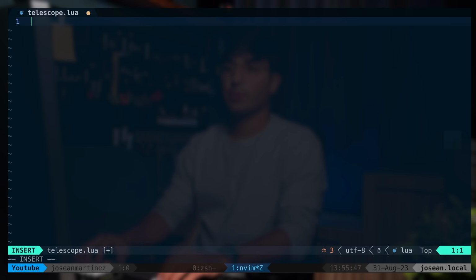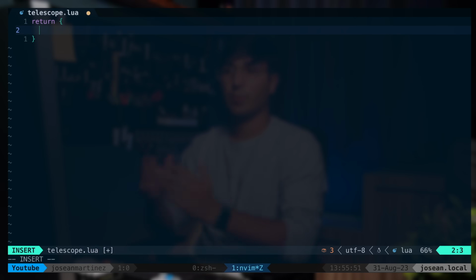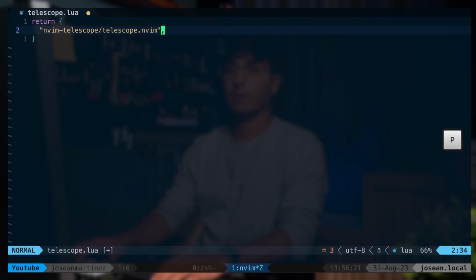And then the first thing we want to do here is return a table, which will have all of the information that lazy.nvim needs to install Telescope and configure it. The first thing that we need to add here is the short plugin URL for Telescope. You can find this in the telescope.nvim repository or in the code that I'll have linked in the description for you to have as reference for this video.